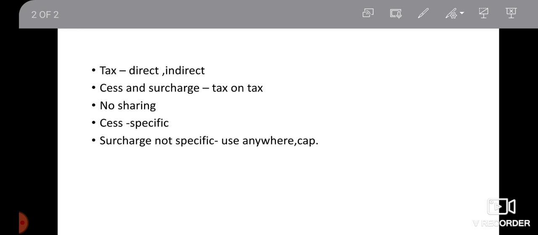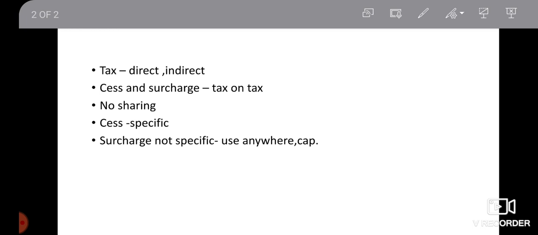So if the government is imposing education cess on a particular service and they are collecting that amount of cess from that particular service, that collected amount of money can be utilized only for educational purposes. Okay, this is one of the important differences that cess has compared to surcharge. Surcharge is also tax on tax, but in surcharge no specific purpose is mentioned while collecting. This will be imposed on any other direct or indirect tax, but without any specific purpose.